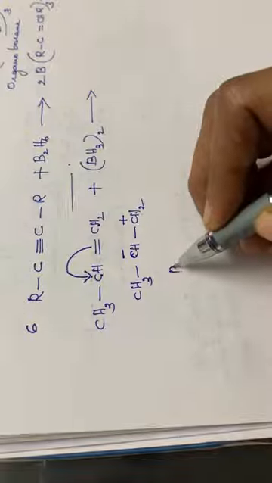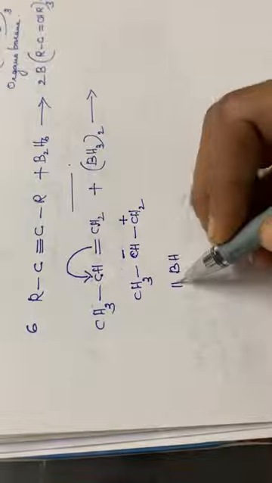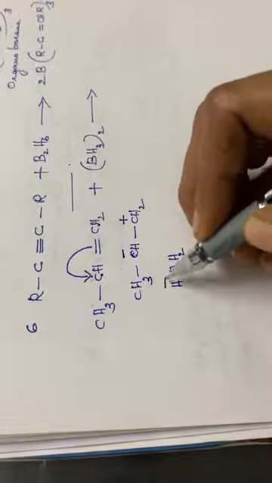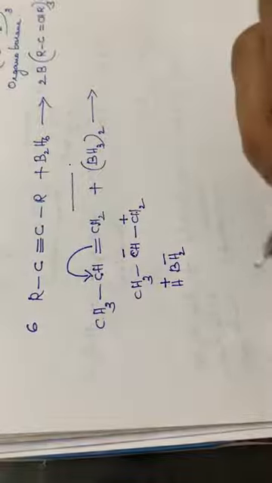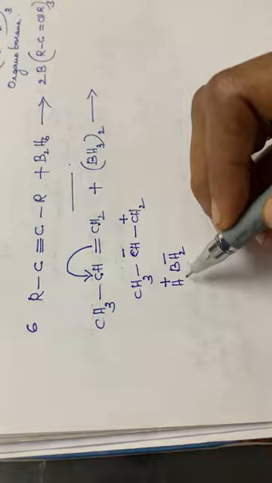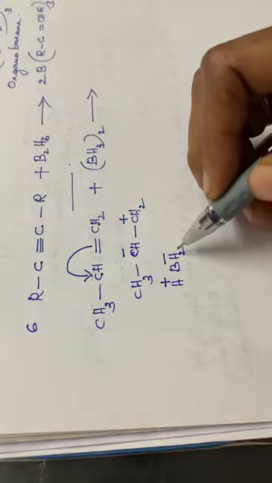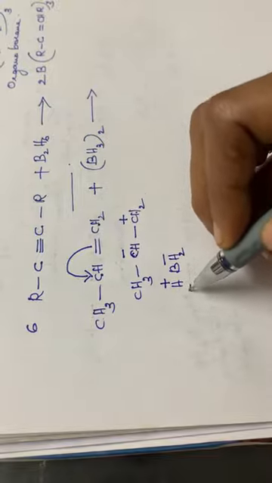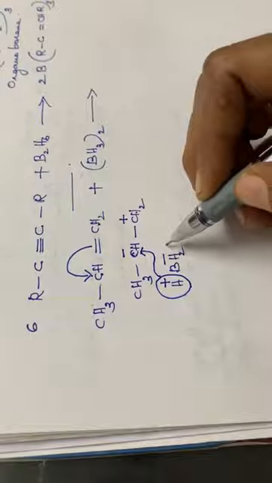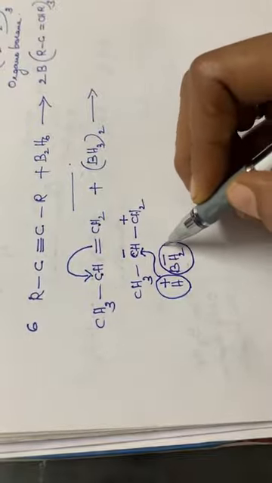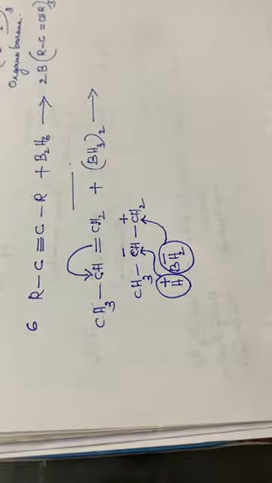BH3 I am writing as H BH2, with hydrogen having a positive charge and BH2 having a negative charge, in the ionic form. So this H plus will move to the carbon carrying the negative charge, and the BH2 minus will move to the carbon carrying the positive charge.